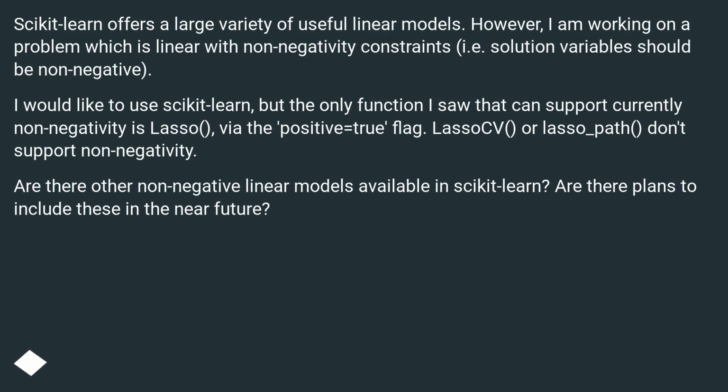I would like to use scikit-learn, but the only function I saw that currently supports non-negativity is Lasso, via the positive=True flag. Lasso and lasso_path don't support non-negativity. Are there other non-negative linear models available in scikit-learn? Are there plans to include these in the near future?